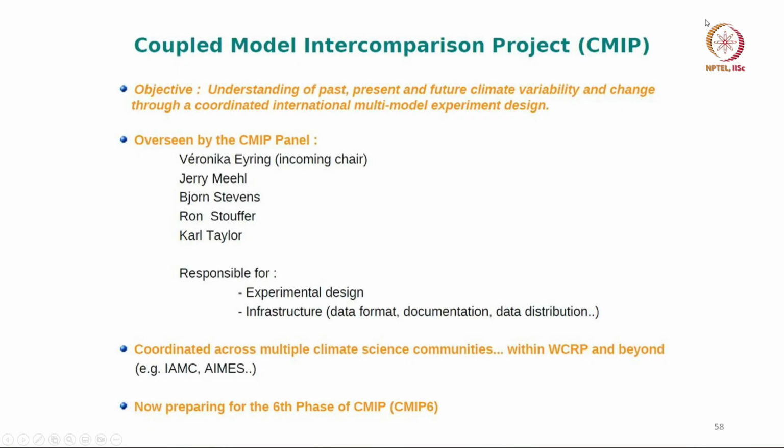In the last lecture, we talked about the use of climate models to predict how climate will change in the future. But in order to trust the climate models' ability to predict the future, we need to know how well do they predict the present climate.